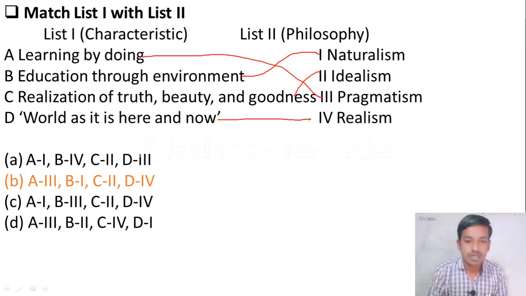Naturalism means we are studying in the environment. Idealism believes in God, in beauty, in goodness. Then pragmatism, where practical knowledge is promoted, where we are learning by doing. Okay, let me move to the next question.